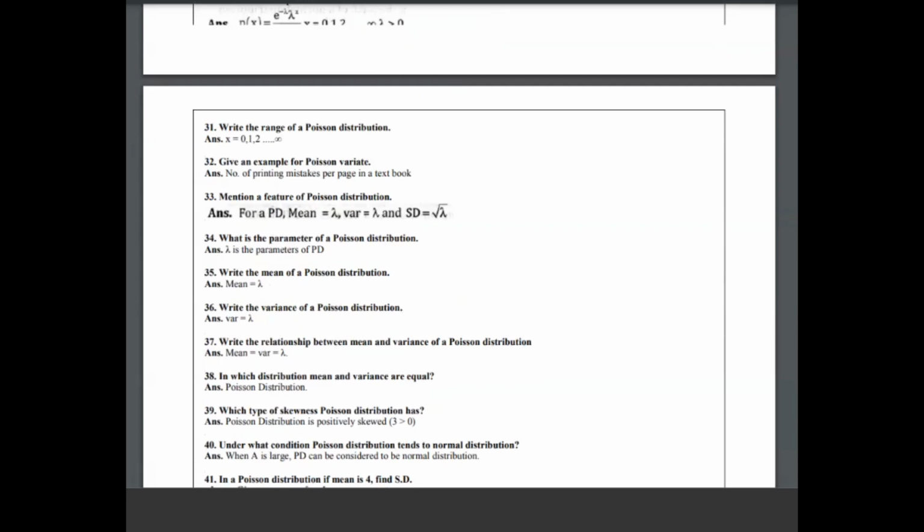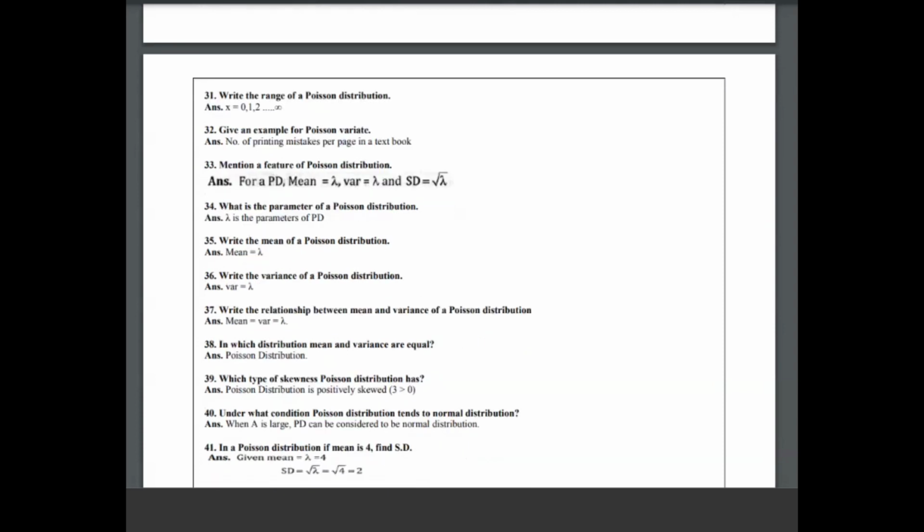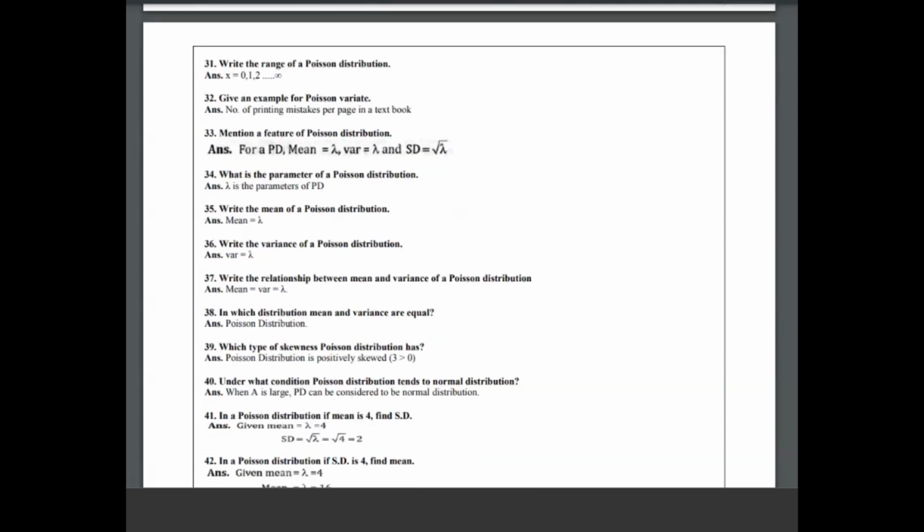Here, look at one example they have given: number of printing mistakes per page in a textbook. Then mention a feature of Poisson variate; you can write any feature. Mean is lambda, variance is lambda, standard deviation is the square root of lambda, and the parameter is also lambda here. Look, mean and variance are always equal.